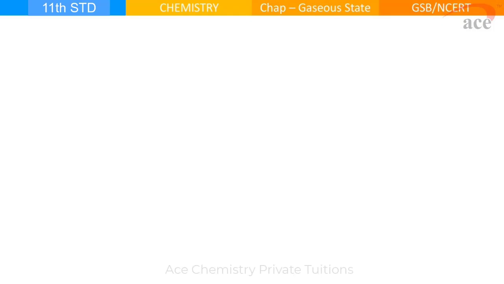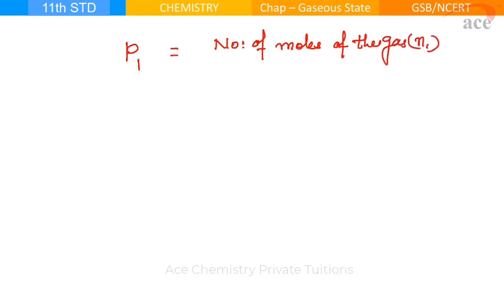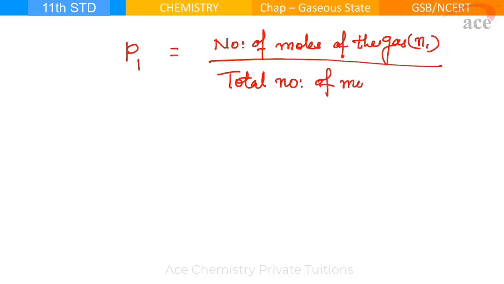Check it. Now we are doing a very, very important concept. So, please pay attention. There is a formula to calculate partial pressure. So, assume I am asking for the first gas. How do you calculate partial pressure of the first gas? It is the number of moles of that gas. Let the number of moles be N1 upon total number of moles in the mixture, means it will be moles of all the gases.